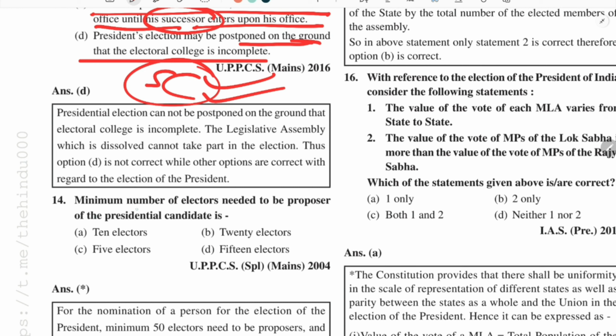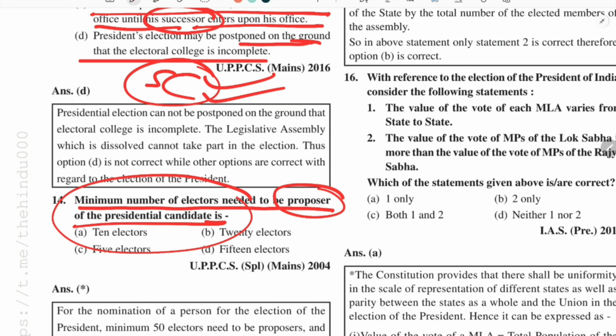And coming to the next question, the minimum number of electors needed to propose a presidential candidate. So here we have to remember that, to avoid any non-serious candidate contesting the election of president, there is a rule that there should be a minimum number of electors needed to propose his name for the presidential office. In the case of president, these electors are 50. So 50 electors as proposers and 50 as seconders.